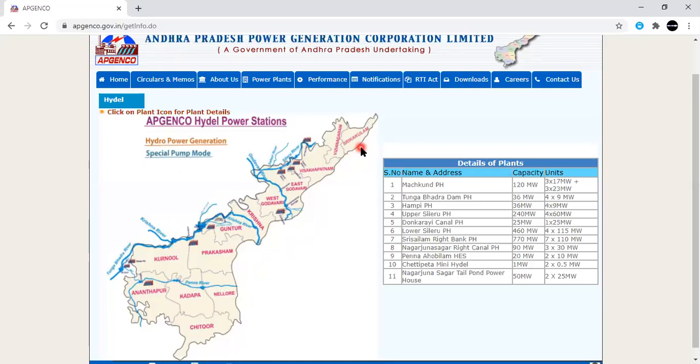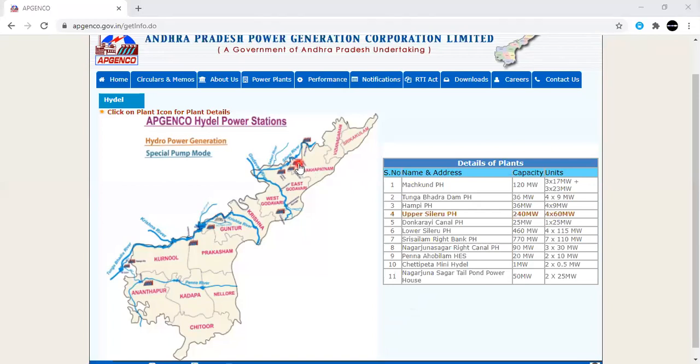When you see Srikakulam and Vizianagaram, there is no hydroelectric power plant. And coming to this one, this is our first one, the Machkund hydroelectric power plant. The rating of that Machkund power plant is 120 megawatts, and it has 3 units. Each has a rating of 17 megawatts, plus one more unit, and in this one each rating is 23 megawatts. Similarly, try to observe the remaining power plants.